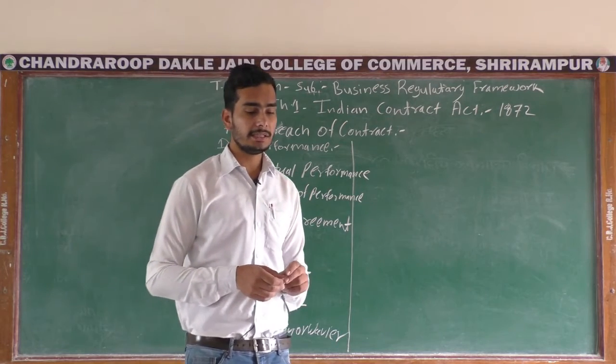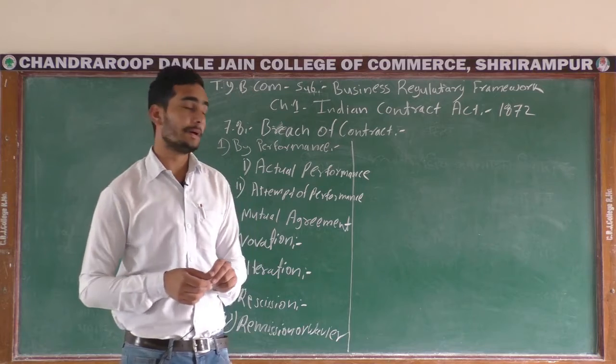Then the third point is discharge by impossibility of performance.